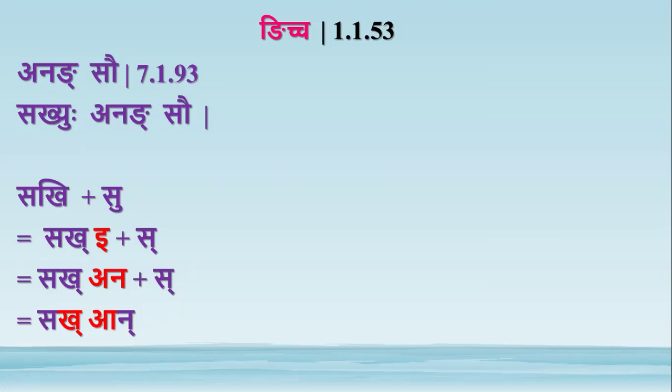halnyabbhyo dirghat sutisyapriktam hal, 6168, that we studied. So whenever a hal letter, a halanta word, is followed by su pratyaya, then su pratyaya gets deleted. So we have sakhan, and this sakhan is a pada. So the nakara present at the end of a pada will be deleted by nalopah pratipadikantasya. So we have this word sakha in prathama vibhakti ekavachana.